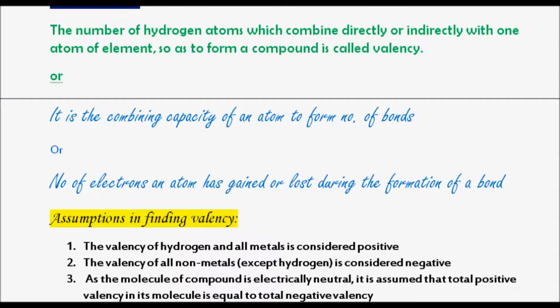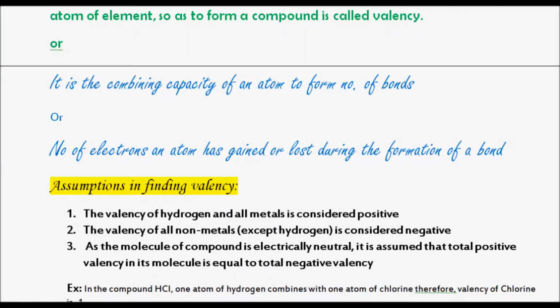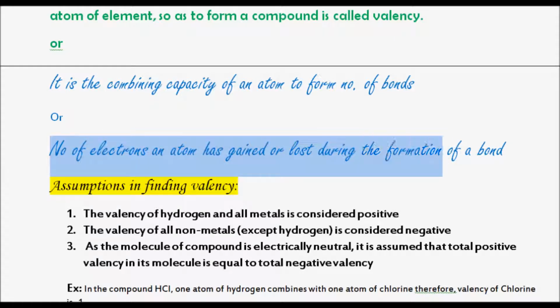Okay, continuing. Here is one more definition I have given for valency. It is the number of electrons an atom has gained or lost during the formation of a bond. Especially when we talk about ionic bonds, some atoms lose electrons and other atoms gain them.